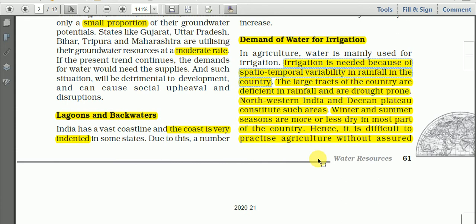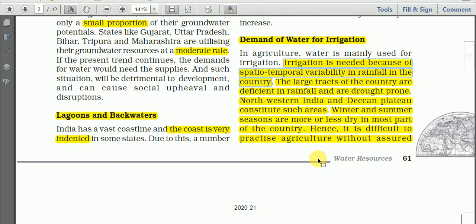Irrigation is needed because of spatio-temporal variability in the rainfall in the country. Why is irrigation needed in India? Irrigation is needed in India because of spatial, and then temporal variability in the rainfall in the country.